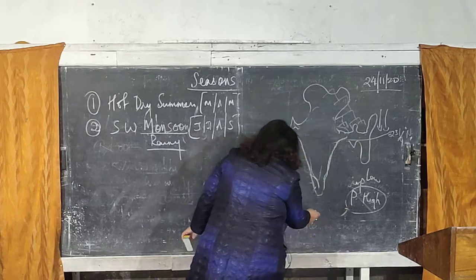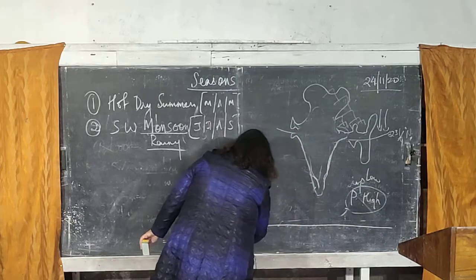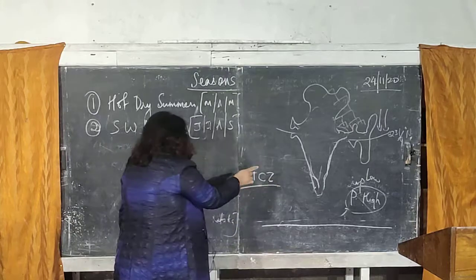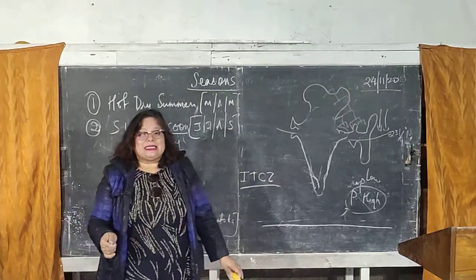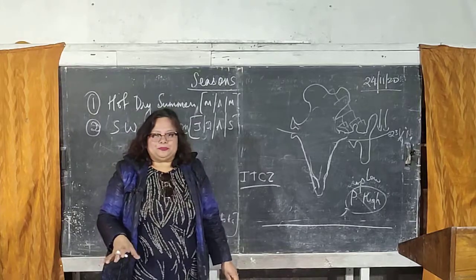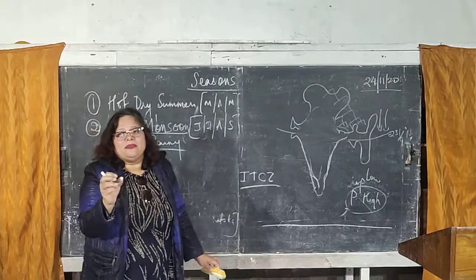Now remember, not to go into detail, you just know the full form of it. ITCZ is the Intertropical Convergence Zone. This is the belt in the equator where the wind blowing from the north and the south merges or meets.